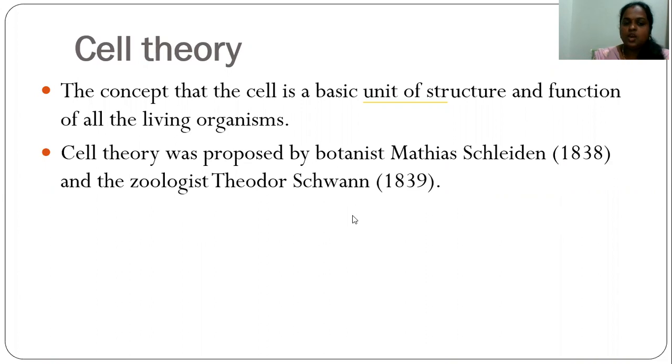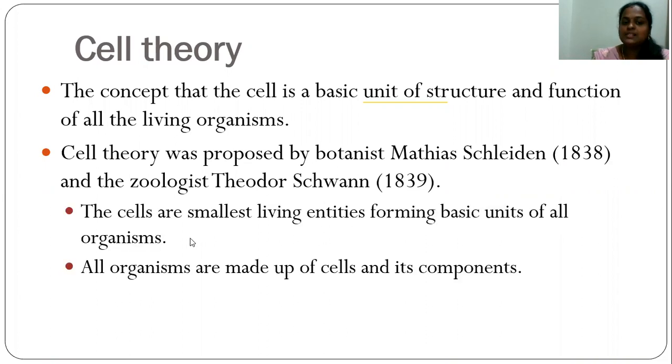According to this theory, the cells are the smallest living entities forming the basic units of life, the basic unit for the organisms. And all organisms are made up of cells and they have their own components.